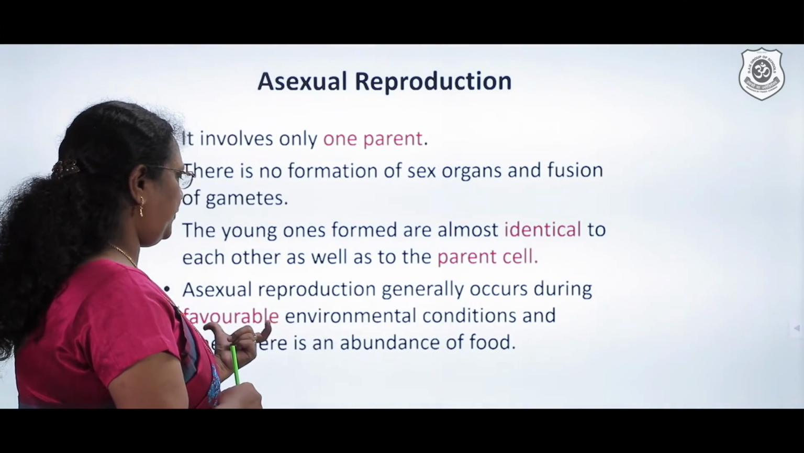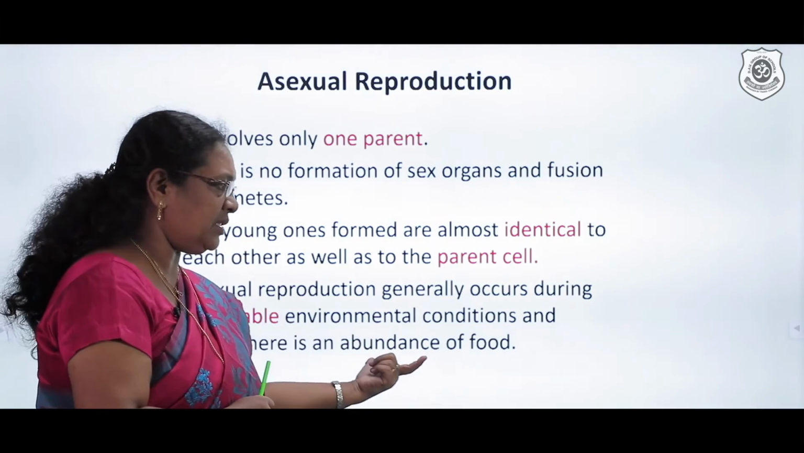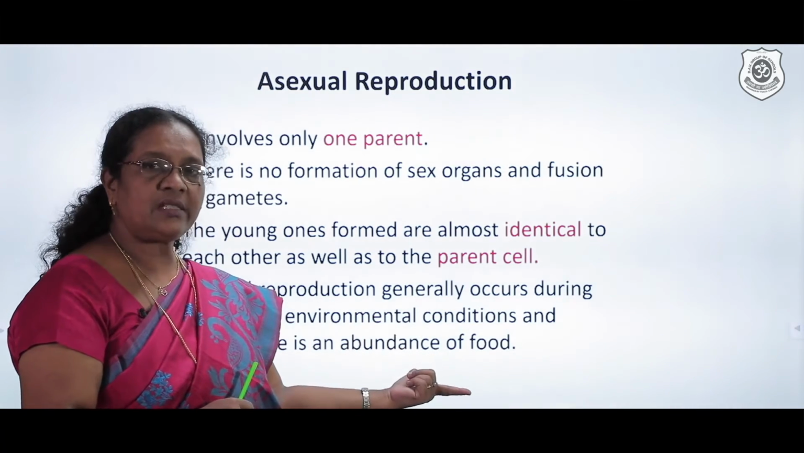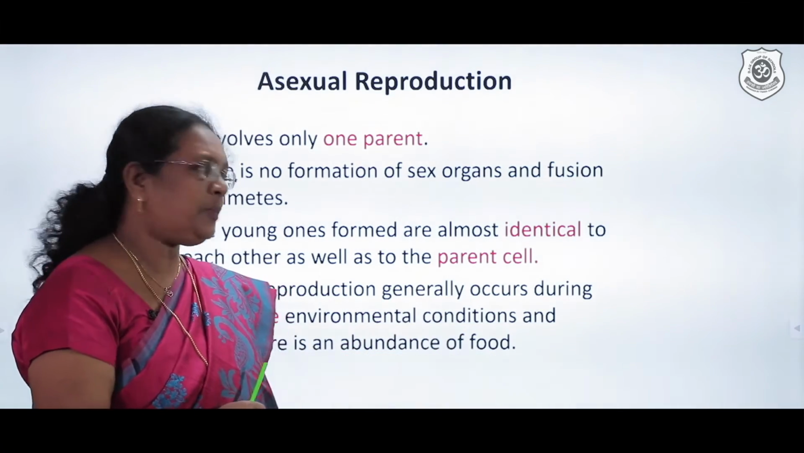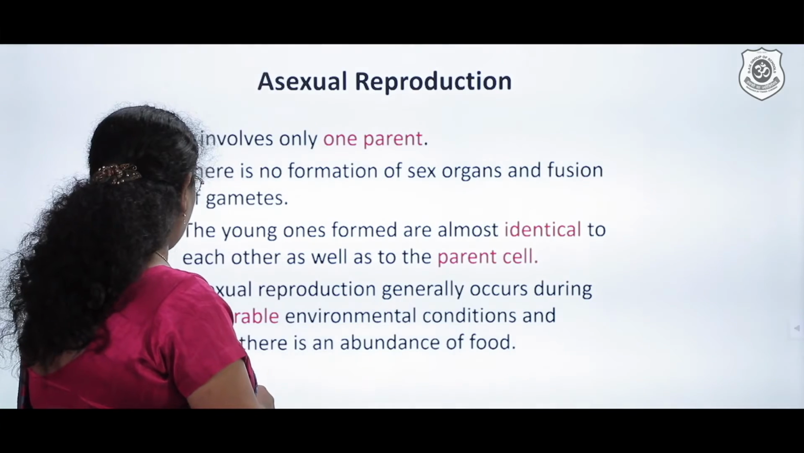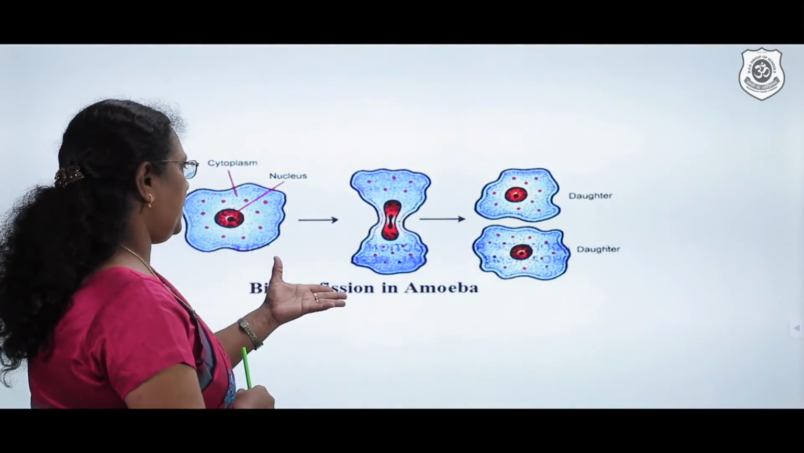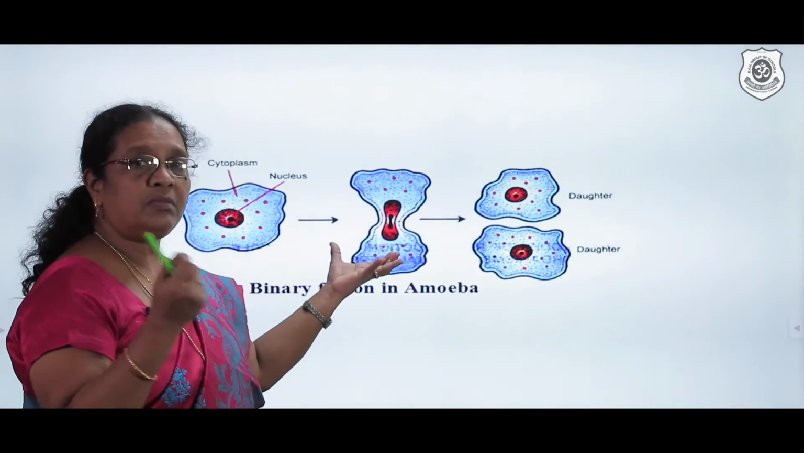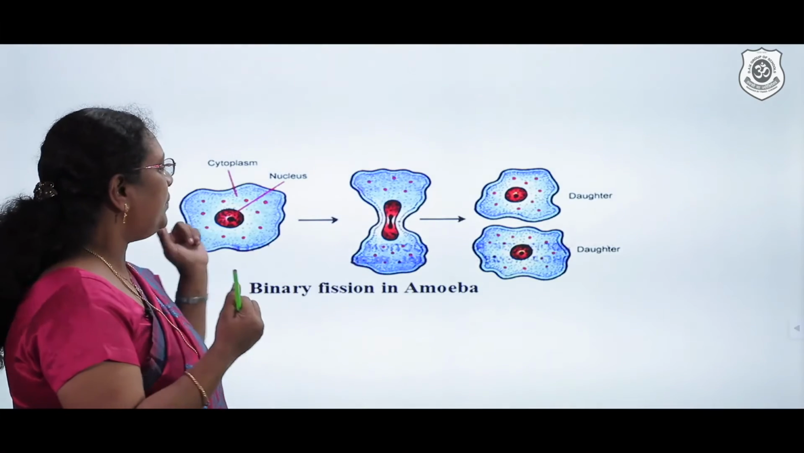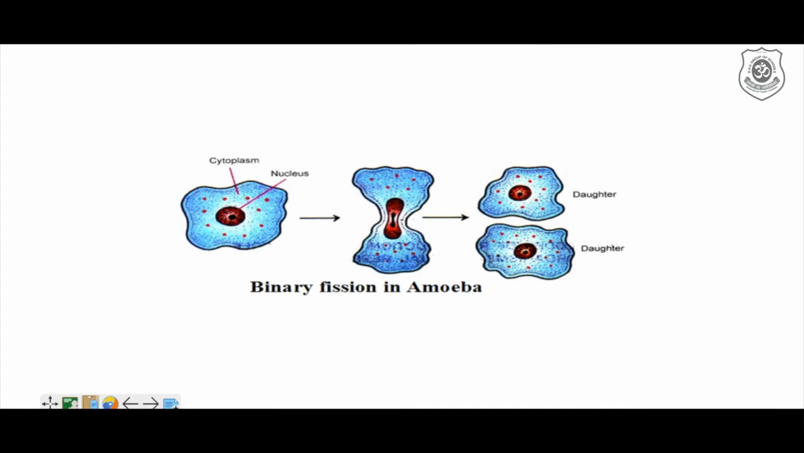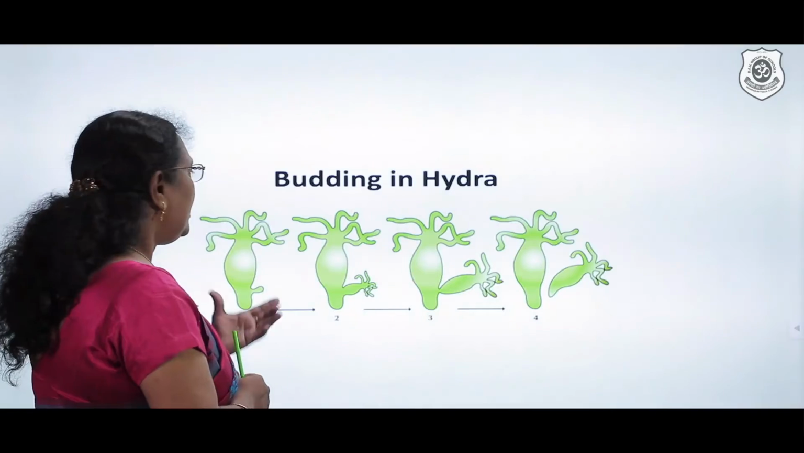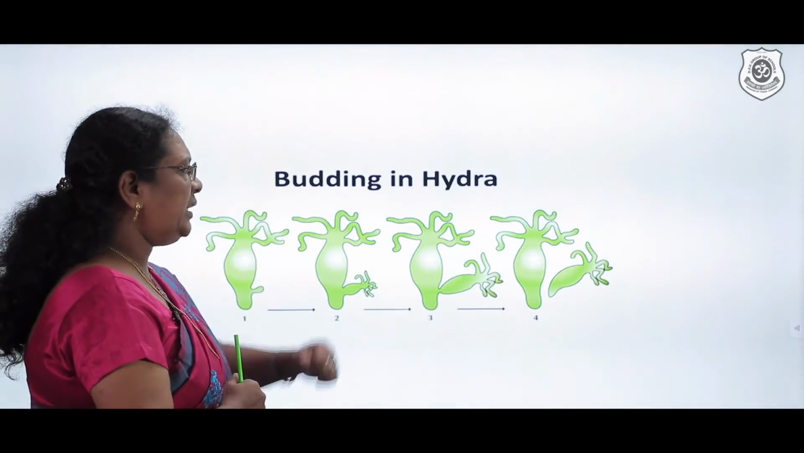What do you mean by the word favorable? It means there is going to be an abundance of food, the climatic condition is excellent, and water availability is going to be there. All that we consider as a favorable condition. For example, we find one of the unicellular organisms just undergoing binary fission. There we find one organism just dividing into two daughter cells. In detail, we'll go into the depth when we study asexual reproduction. Then we have Hydra, that is budding in Hydra.